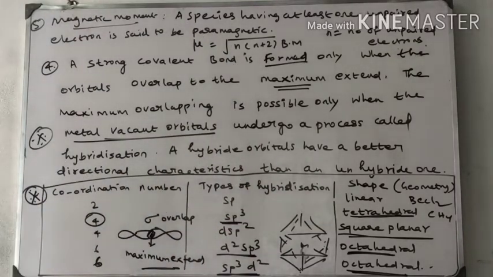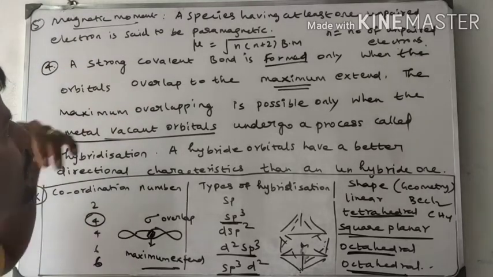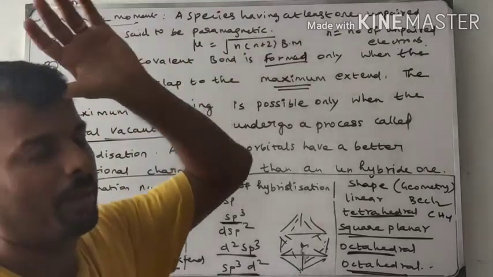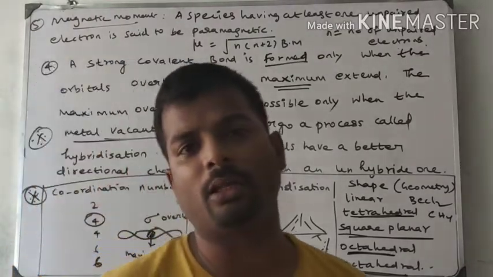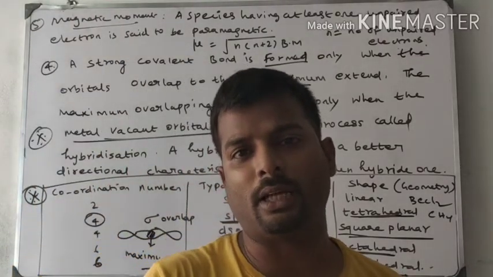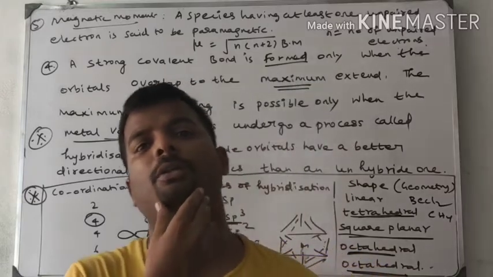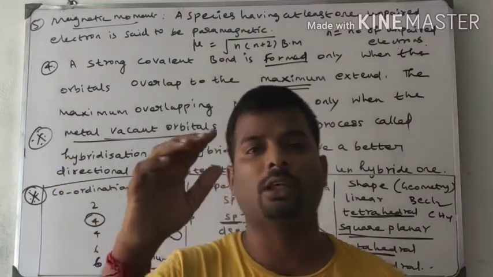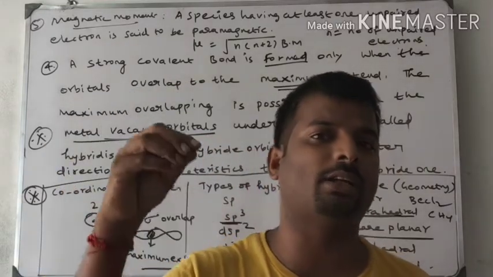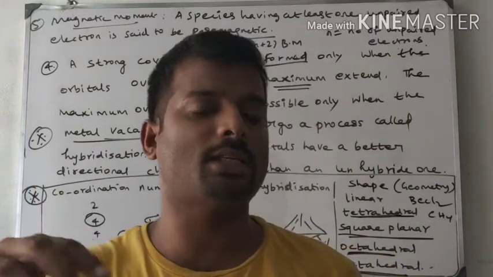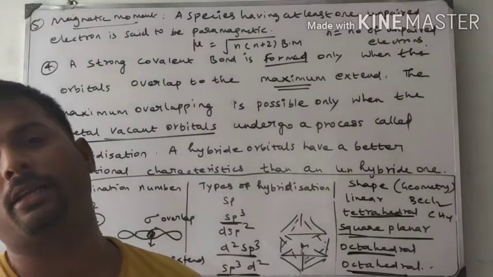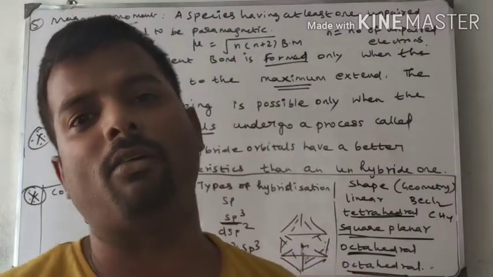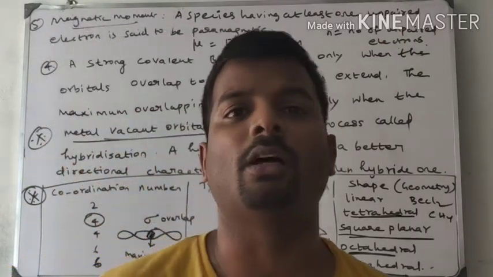Next point is magnetic moment. A species having at least one unpaired electron is said to be paramagnetic. This we learned in the d-block elements. The unpaired electrons have spin magnetic moment; they rotate by themselves as well as around the nucleus and generate some energy. This energy attracts the magnet. Therefore, unpaired electrons are paramagnetic in nature.